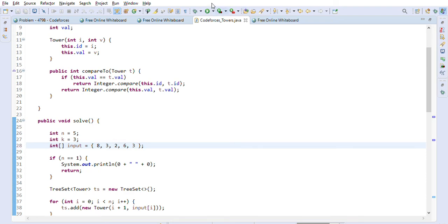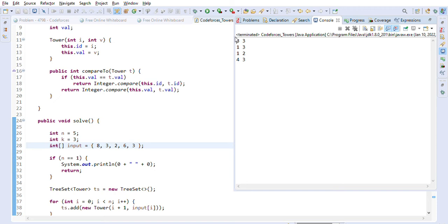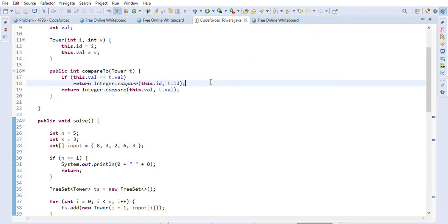So let's execute this code snippet. It is giving us 3 comma 3, and then 1 3 1 2 4 3. So let us take a look at this.